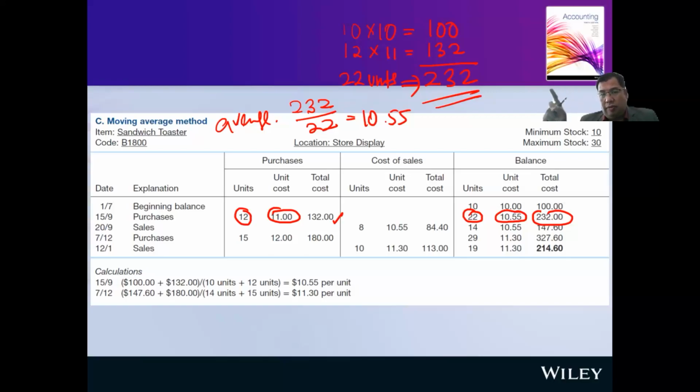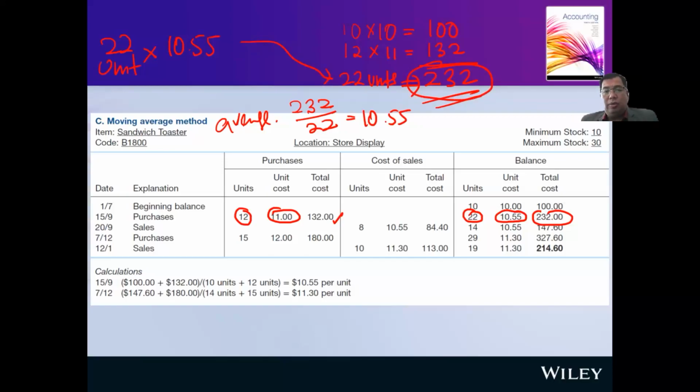So in total you have 22 units, and the total cost is 100 plus 132. In a simple word, you have 22 units, one unit is 10.55. That is why you have 232.